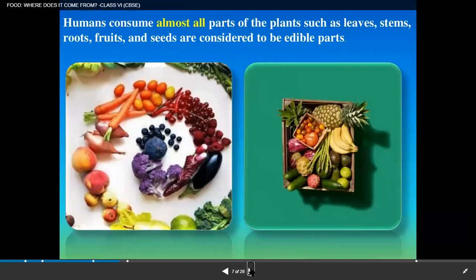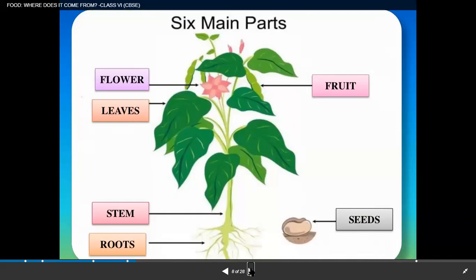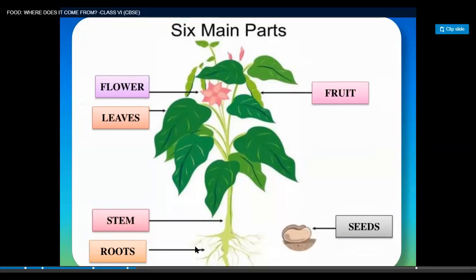Humans consume almost all parts of plants. We know that: leaves, stem, roots, fruits and seeds. What are these? These are called edible parts. The part of the plant which is eatable is called an edible part. So these are the 6 main parts of the plant. You can see: seed, root, stem, leaves, flower and fruit. These are the 6 main parts.